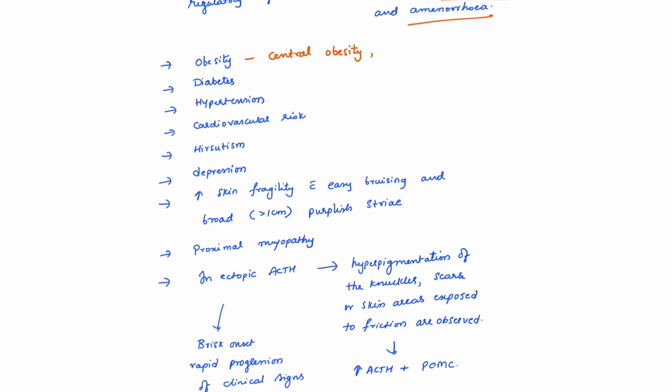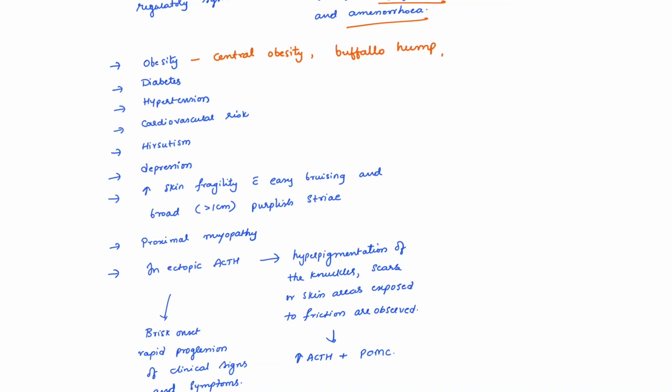And there is distribution of fat over the nape of the neck region, leading to buffalo hump appearance of the patient. The patient will also have moon face appearance, because of facial puffiness and fat redistribution. They will have central obesity, buffalo hump at the back, and moon face.